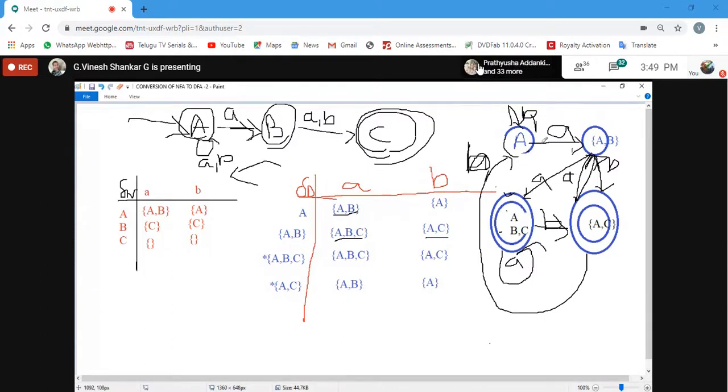A comma A is A comma B. So it's A comma B. And A comma B, small a comma B is A only. A comma B comma is A comma B C. That is A comma B to A is A comma C. Right or not? See here. A comma B to A is nothing but A comma B comma C. I am coming here. A comma B I am coming to AC. ABC to A is ABC. ABC to B is AC.